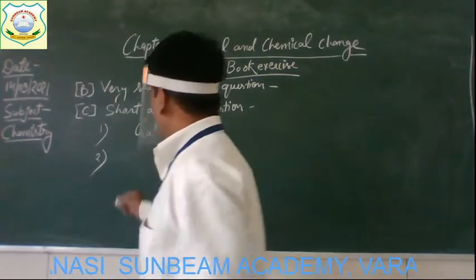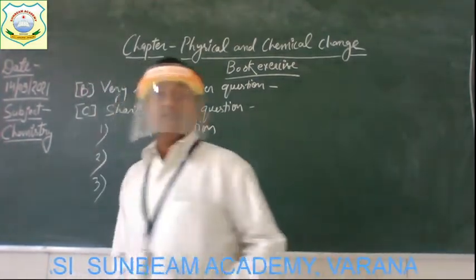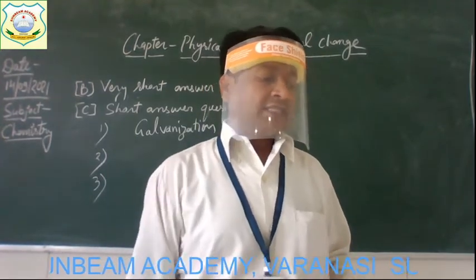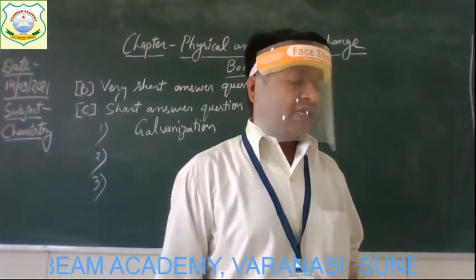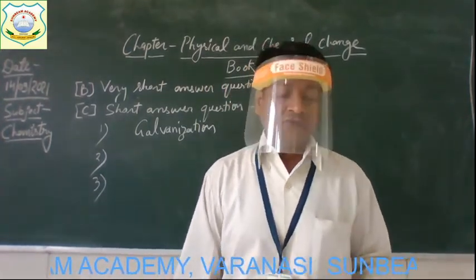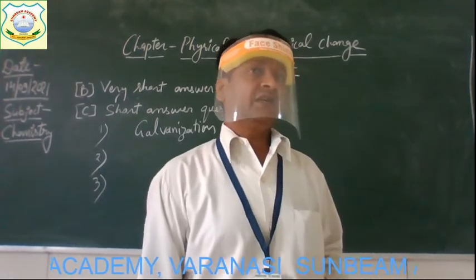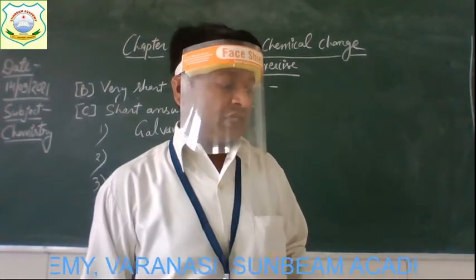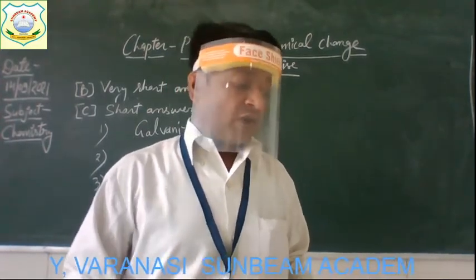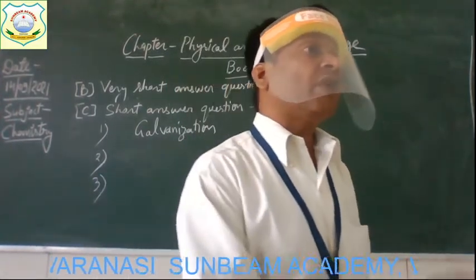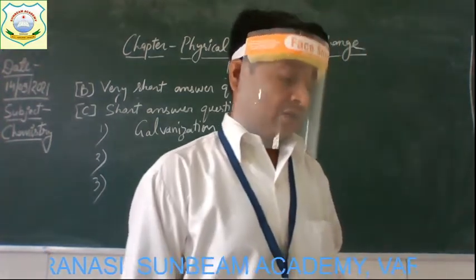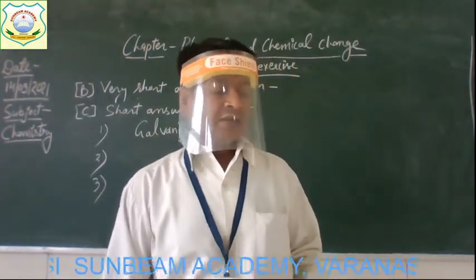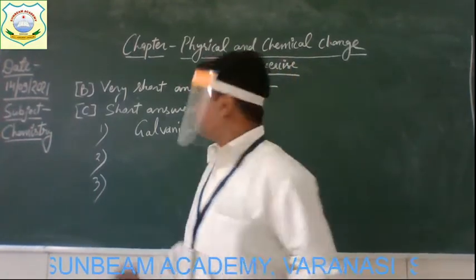Okay. Now come to the next question, number 3, and the question is, give one example each of the chemical reaction showing the following characteristics. Here in the question, some of the characteristics are mentioned: A, B, C, D, and E. And what you have to do? You have to give one example for all the chemical reactions. So come to the first.